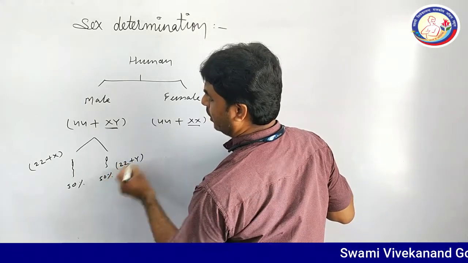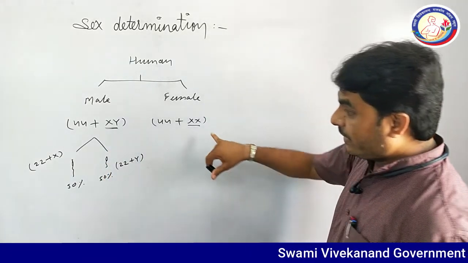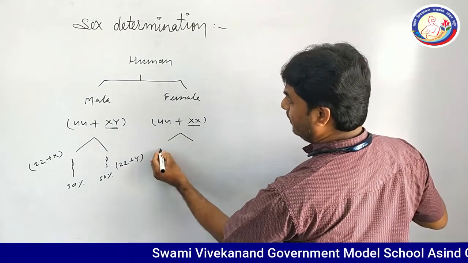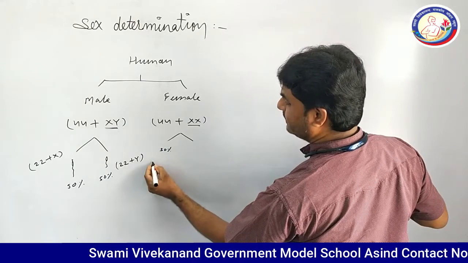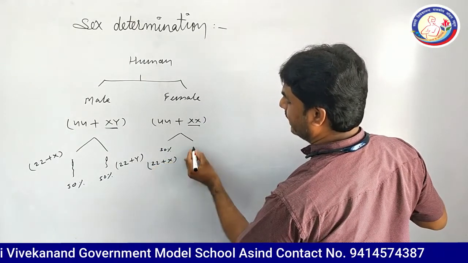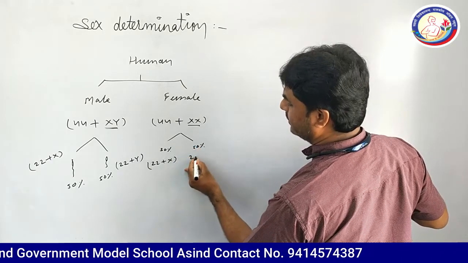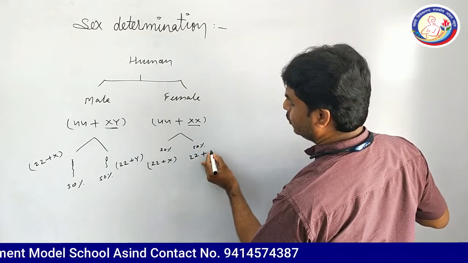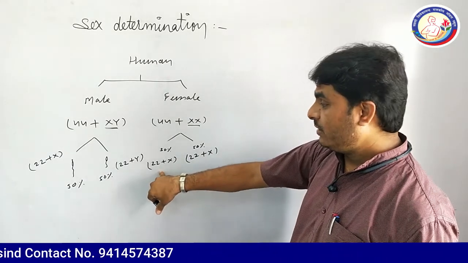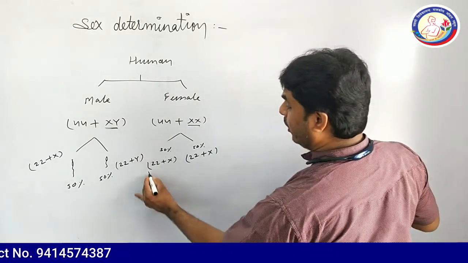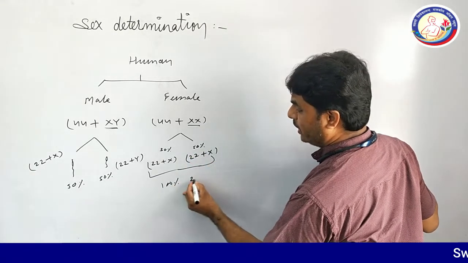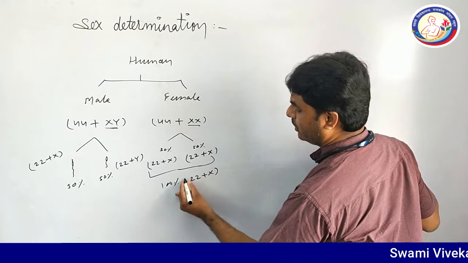In the female, all the ovum contain 22 plus X chromosome. So when you see this figure, you can say all the 100% ovum contain 22 plus X chromosome.